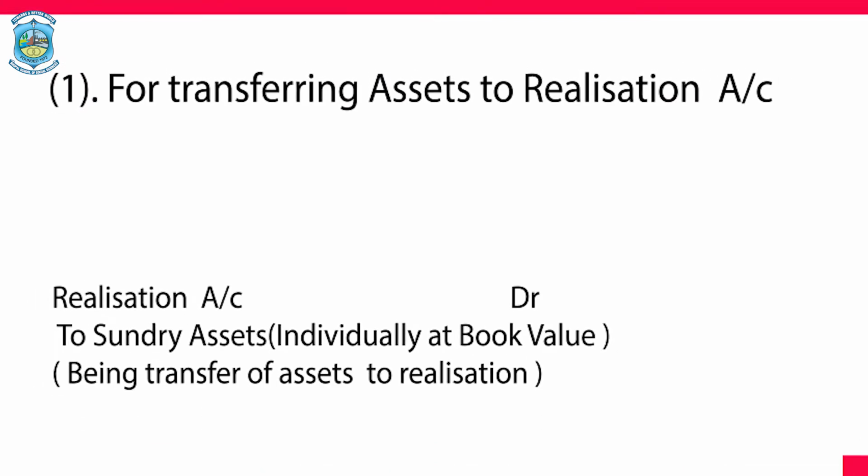The first journal entry would be to transfer the assets into the realization account. The journal entry would be realization account debit to sundry assets. All the assets would be transferred individually at book value. The narration would be being transfer of assets to realization account.